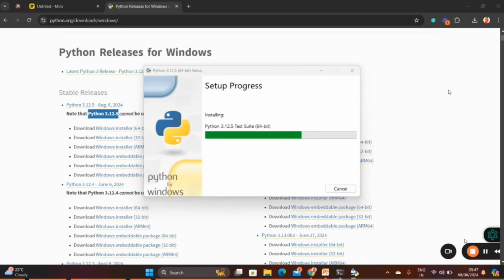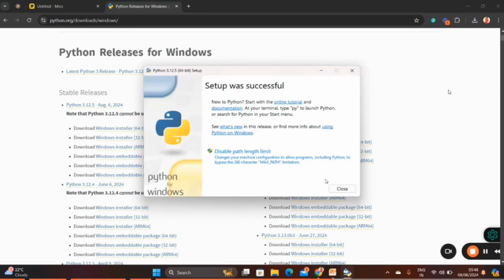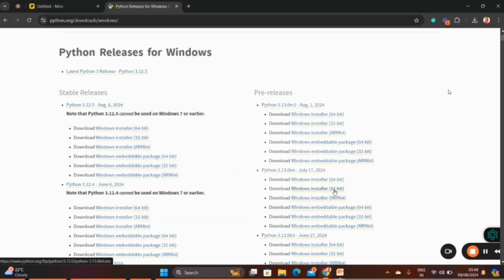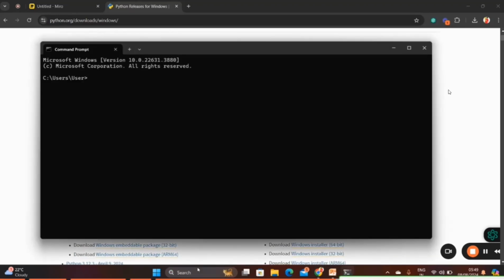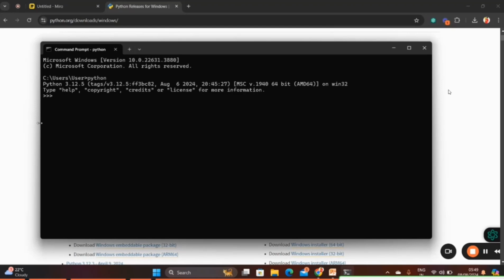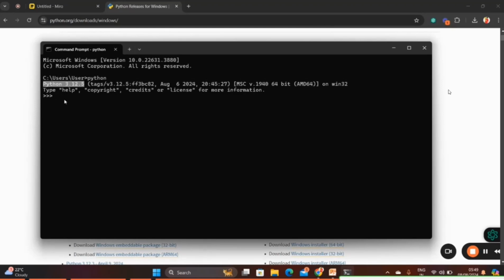I will pause the video here. Now see, after it's installed, it will give the message setup was successful. After this, simply close this. Now how to check whether Python is present or not? Again, go to the CMD. Now just type python. You will get, see, Python 3.12.5. This is the version we have.